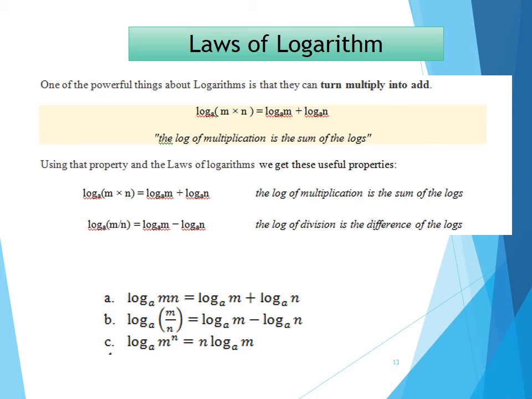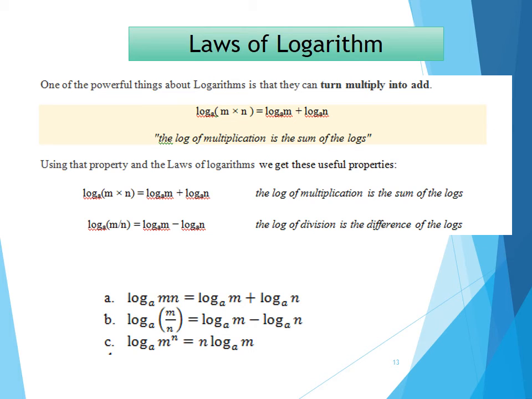Now, the last but obviously not the least part of it is the laws of logarithm. What are the basic laws of logarithm? There are 4 basic laws of logarithm, but in general maths for grade 9th, we will be referring to the 3 laws of logarithm only. The first one is about the addition or the sum of the logs. The second one is about the difference of the logs, and third one is about the exponent being converted into a multiple.